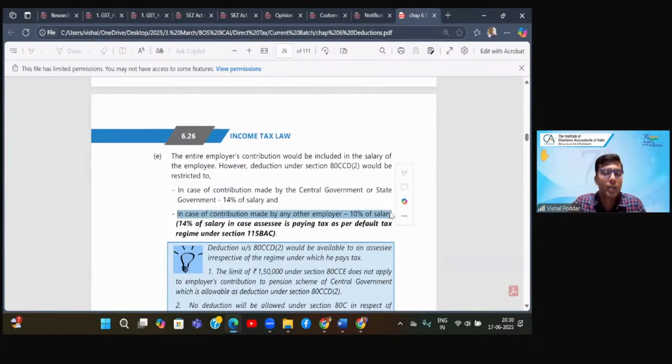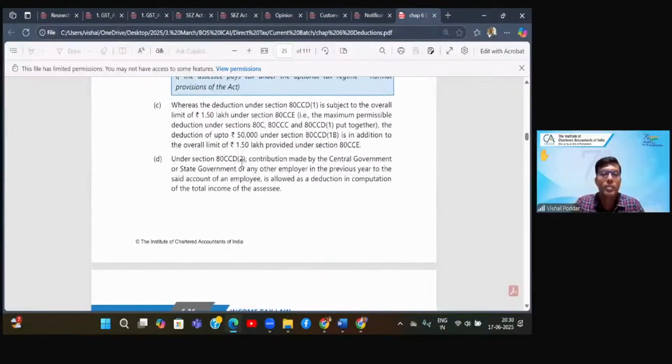Now, interestingly, if you remember, when we were starting the deductions in that diagram, we studied that 99% of deductions are allowed only in the old scheme. However, there are three deductions which are allowed in the new scheme. Out of those three, for the first two, the entire deduction is not allowed. Only one part of the deduction is allowed, which, if you remember, was subsection 2. And right now what we are studying is subsection 2 only of this section.